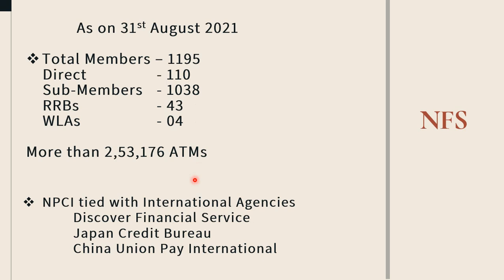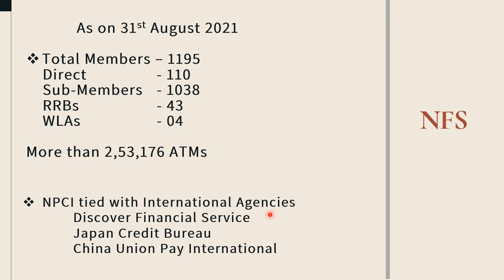Apart from the domestic network of ATMs, the NPCI, National Payments Corporation of India, has also tied up with international agencies, which allow their cardholders to use ATMs connected to the National Financial Switch. Any cardholder associated with Discover Financial Services, Japan Credit Bureau, and China UnionPay International can do transactions through the ATMs connected through the network of the National Financial Switch.